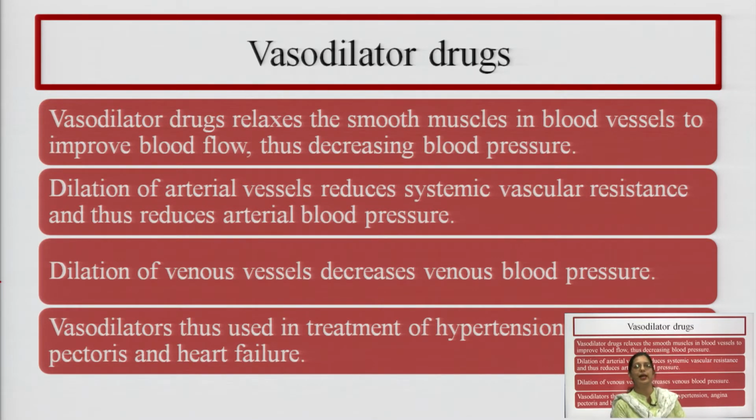Okay. And then the dilation of arterial vessels reduces systemic vascular resistance and thus reduces arterial blood pressure. So, when there is dilation of arterial vessels, it will reduce the systemic vascular resistance and thus it reduces the arterial blood pressure. Okay. And when there is dilation of venous vessels, there is decrease in venous blood pressure. And now where can we use vasodilators?